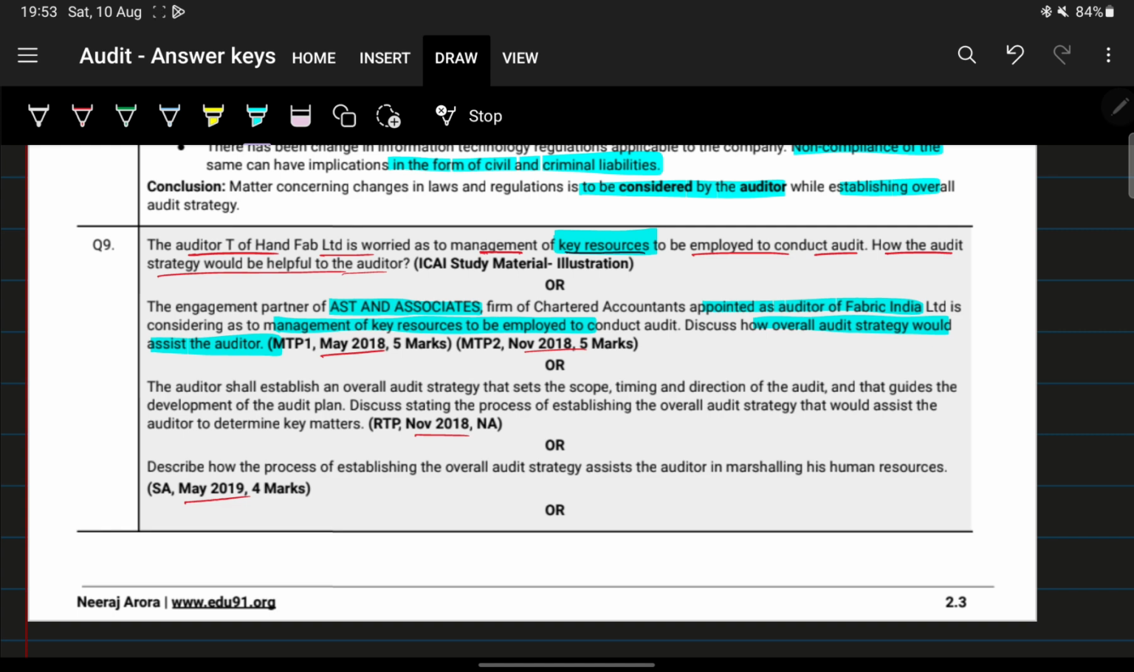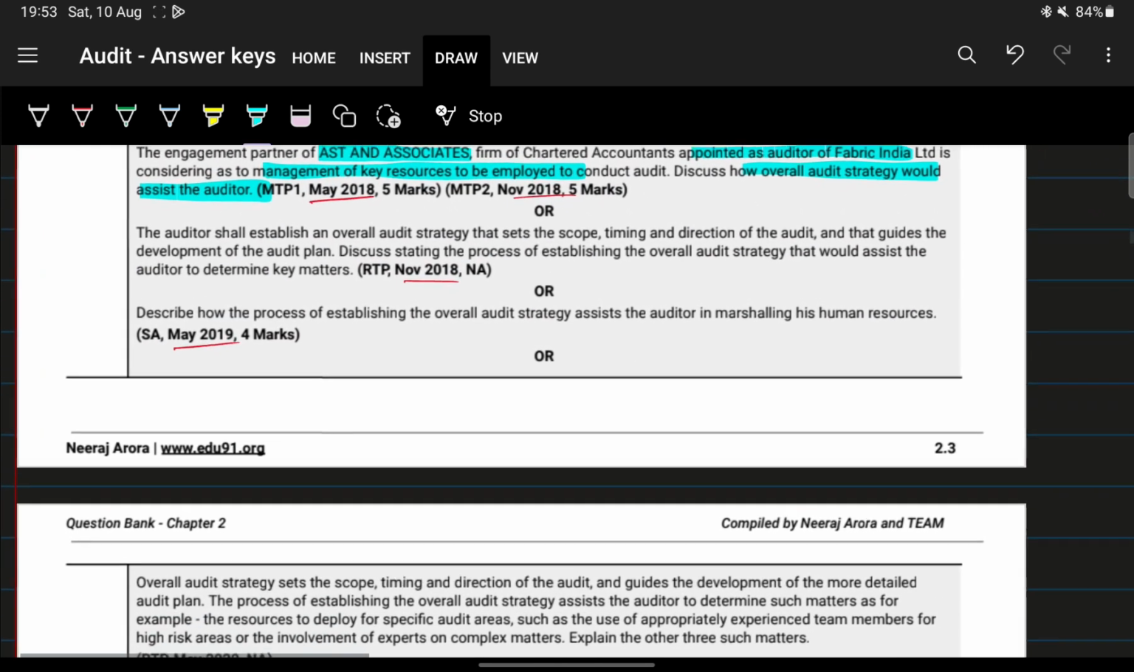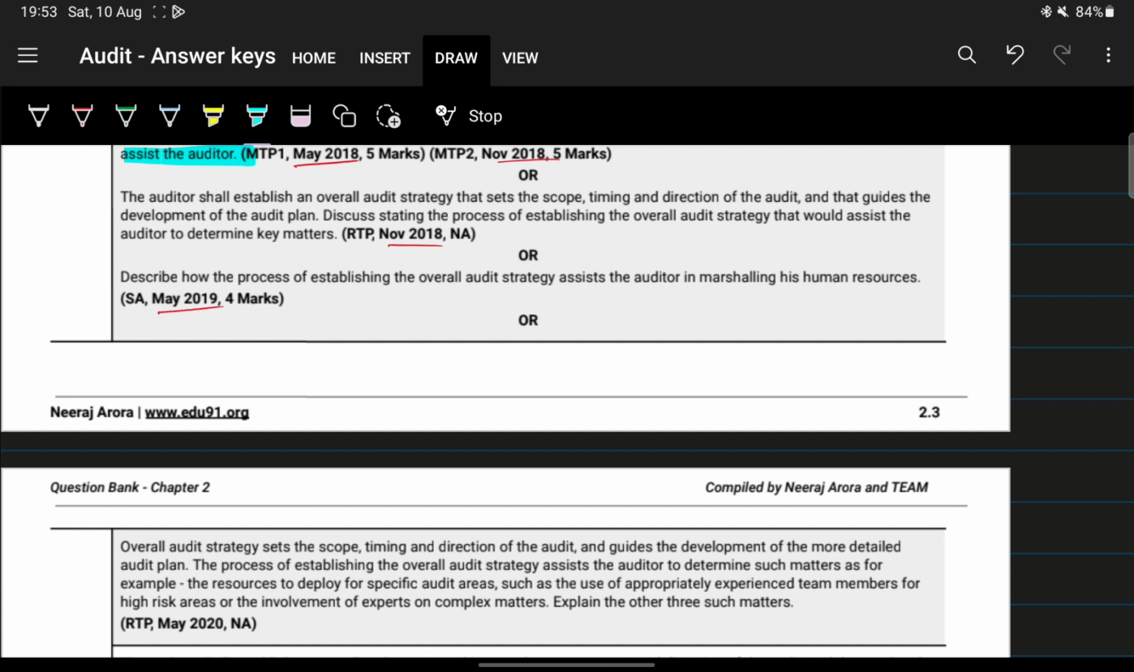Okay, next, let's see what other types of questions there are, and then we'll jump into the answer. The auditor shall establish an overall audit strategy that sets the scope, timing and direction. This is still the question, by the way. Scope, timing and direction, and that guides the development of a detailed audit plan. Discuss the process of establishing the audit plan and how it would assist the auditor to determine key matters. Same.